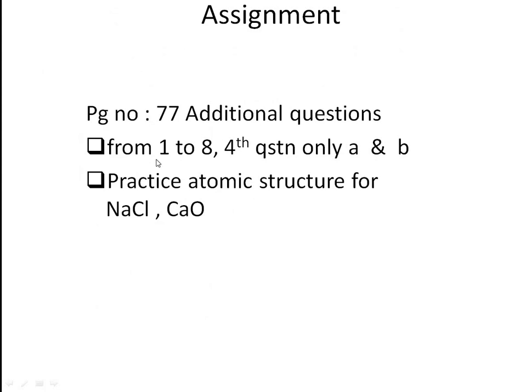So you have an assignment for you. Go through page number 77. You have additional questions under that, 1 to 8, and you can find the answers. See the fourth question, you have to answer only A and B, and you can practice these two structures, the atomic orbit structure, for sodium chloride and calcium oxide. So only these two, only the atomic orbit structure, no need for the electron dot structure.